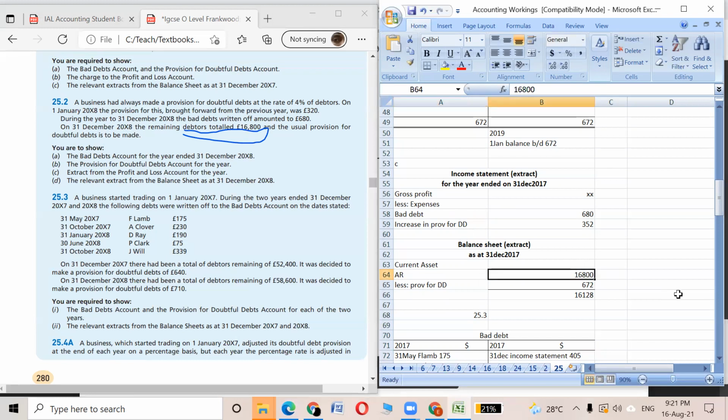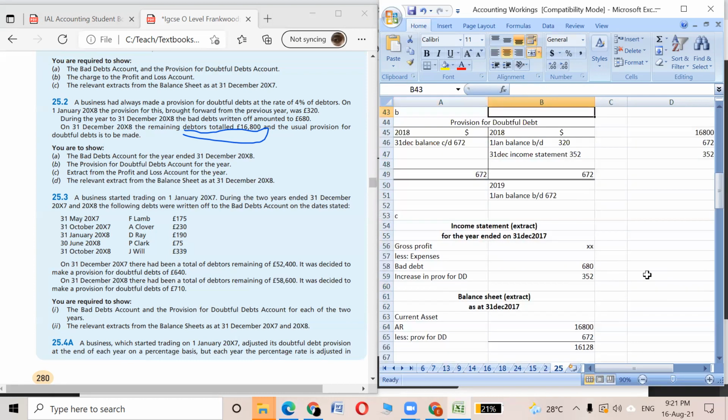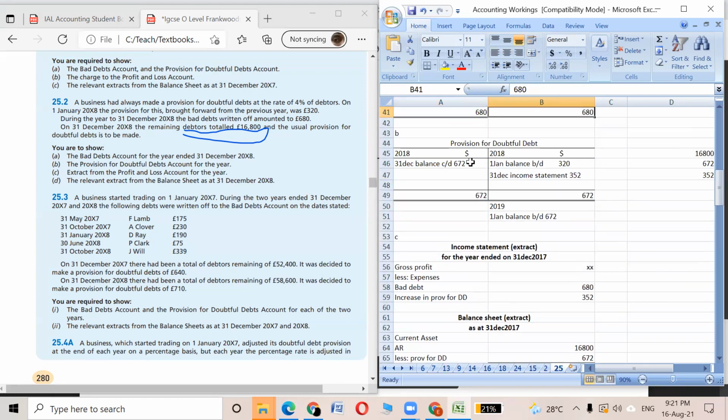Then we will deduct the provision for doubtful debt, that means the current doubtfulness amount. We are putting 672 over here. Why? Because we are transferring this amount, putting how doubtful we are for the current year. So 672, where did we get this amount?